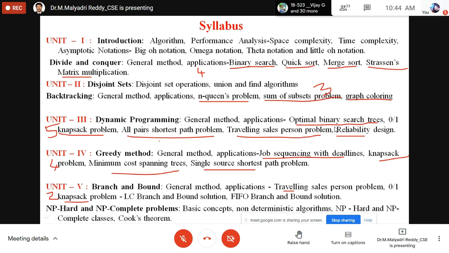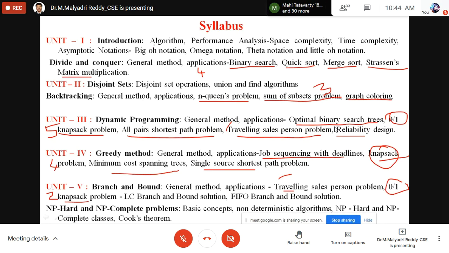From this, the knapsack problem is repeated, comes from 3 units. That is the second unit, third unit, and fifth unit, right? Even traveling salesperson also, third, fourth, fifth, right? This is 0/1 knapsack. And traveling salesman also repeated 2 times, right? So finally, you get only 15 different problems in total. Only 15, right?